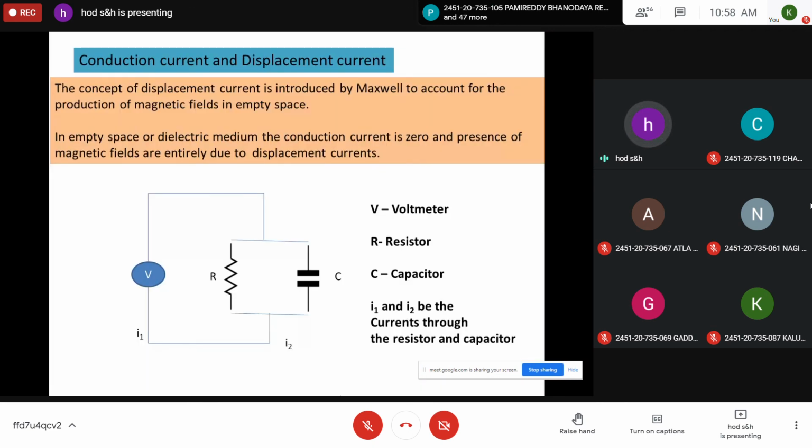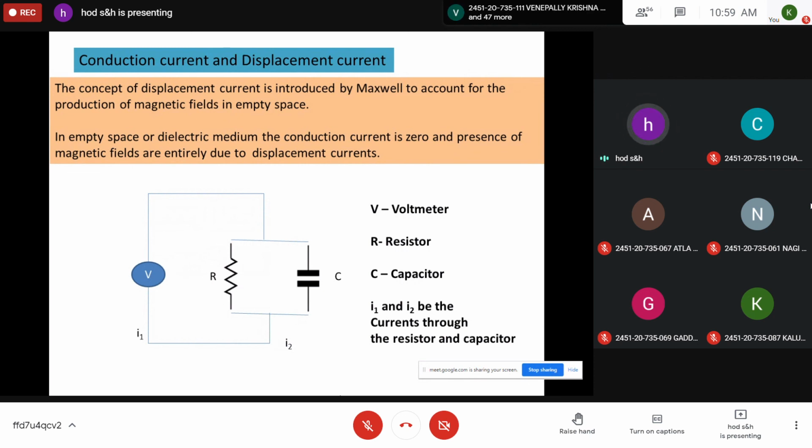The concept of displacement current was introduced by Maxwell to account for the production of magnetic fields in empty space. Because in empty space the conduction current is zero, but a magnetic field is present, because electromagnetic waves travel even in space or a dielectric medium. So it's a combination, or coupling, of both electric field and magnetic field. How is the magnetic field present? It is because of the displacement current.